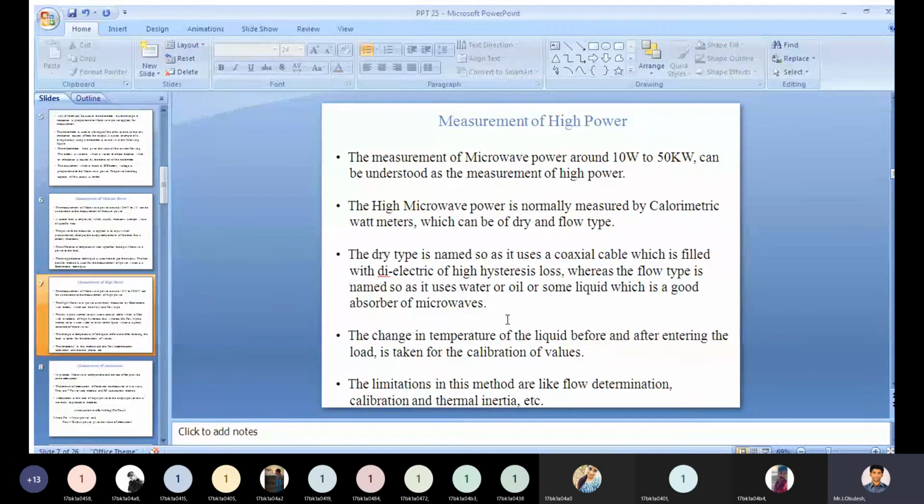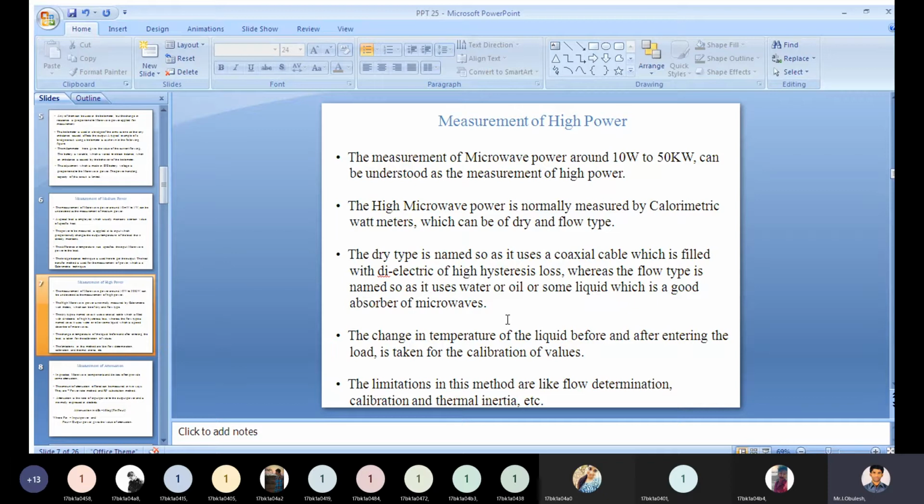Next, measurement of high power. The measurement of microwave power around 10 watts to 50 kilowatts. For that reason you call this the measurement of high power. Why? Because we have 10 watts to 50 kilowatts. If you have a microwave power signal in that range, it relates to measurement of high power.